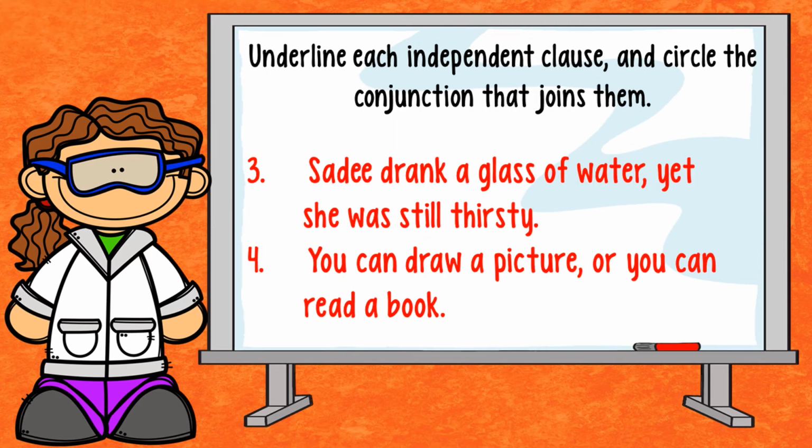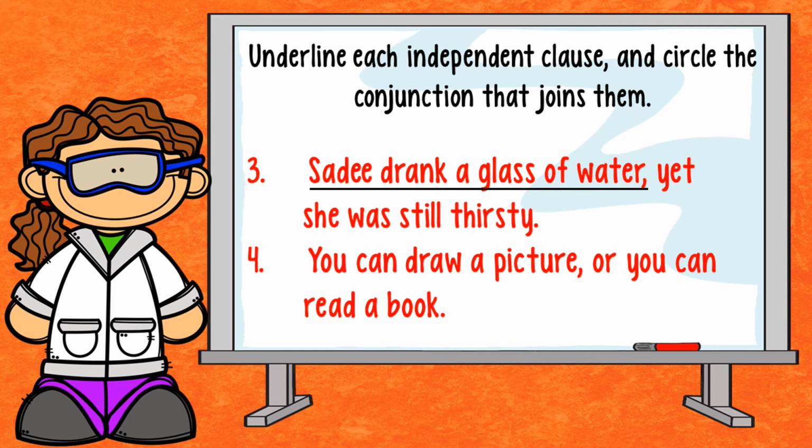So we've looked at two of them, so let's look at these two sentences. Sadie drank a glass of water, yet she was still thirsty. Right? So my independent clauses, sentences that can stand alone, Sadie drank a glass of water. Basic information, it has a subject, it has a verb, it makes complete sense, it has a capital letter. If I put a period, then it would have my punctuation.